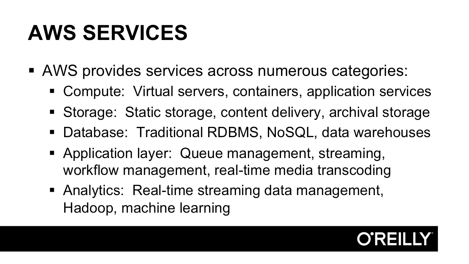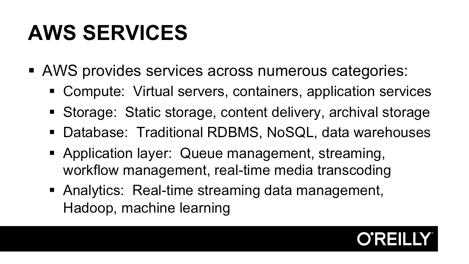AWS provides services across numerous categories. These include things like compute, which includes virtual servers, containers, application services, and the like. Storage services are also available with AWS, including static storage, content delivery, and archival storage. Databases are available on Amazon Web Services: traditional RDBMS or relational database management systems, NoSQL, and data warehouses.